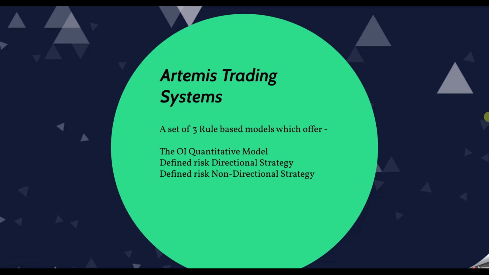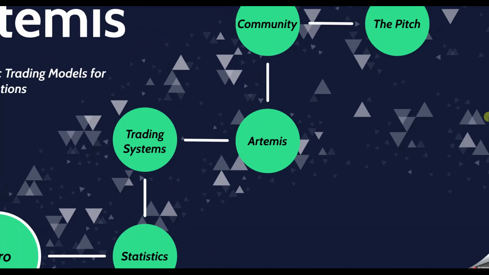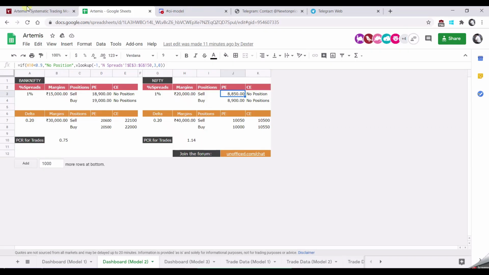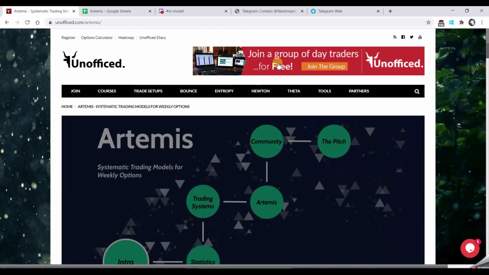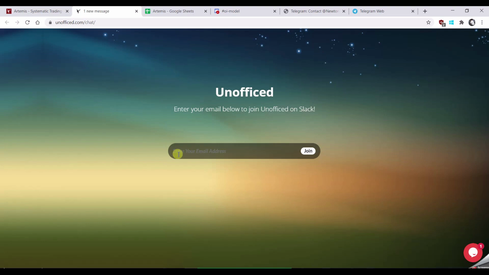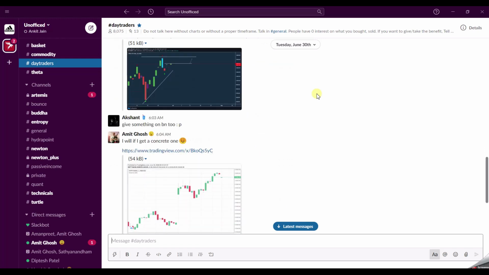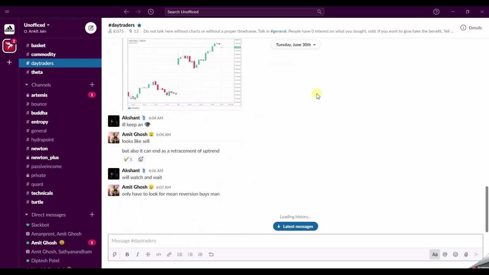Once all these three are taught, you will be able to get weekly signals on what position we are initiating through our channels. So we will give you access to the entire community. You will have a Slack channel which you can simply join by clicking on this button on the page. And when you click here, you will be able to sign up using your ID, and it will immediately give you access to this forum of traders where trading ideas in general are also being shared. So you will have access not just to the model, you will also have access to the other traders in the community.